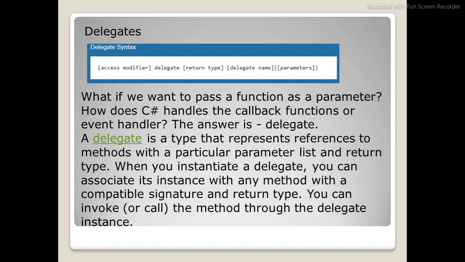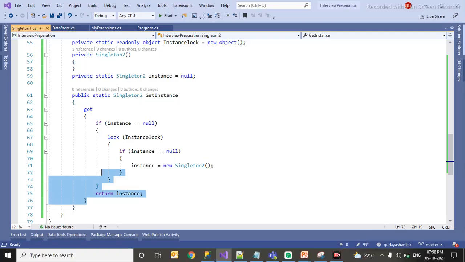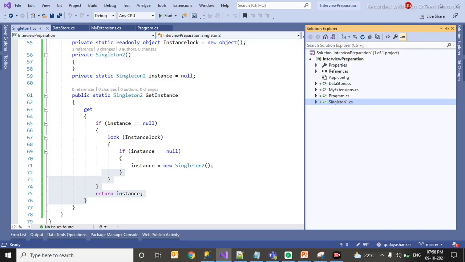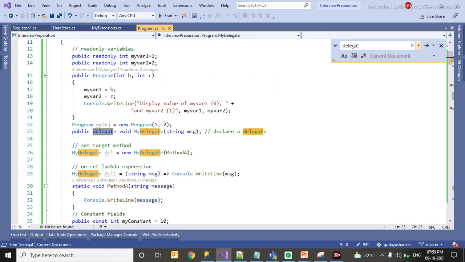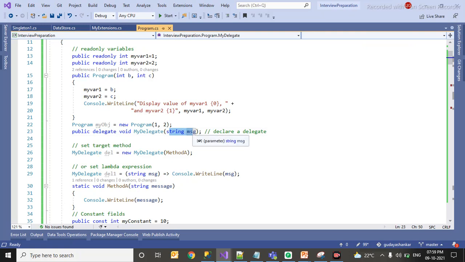The delegate syntax goes like this. You have to tell the access specifier, the keyword delegate, and the return type. You can give the delegate name, MyDelegate, and parameters. Let me explain what I have done with respect to delegates. I have created, as I said, a delegate: access specifier public, the keyword delegate, its return type, name and its parameters.